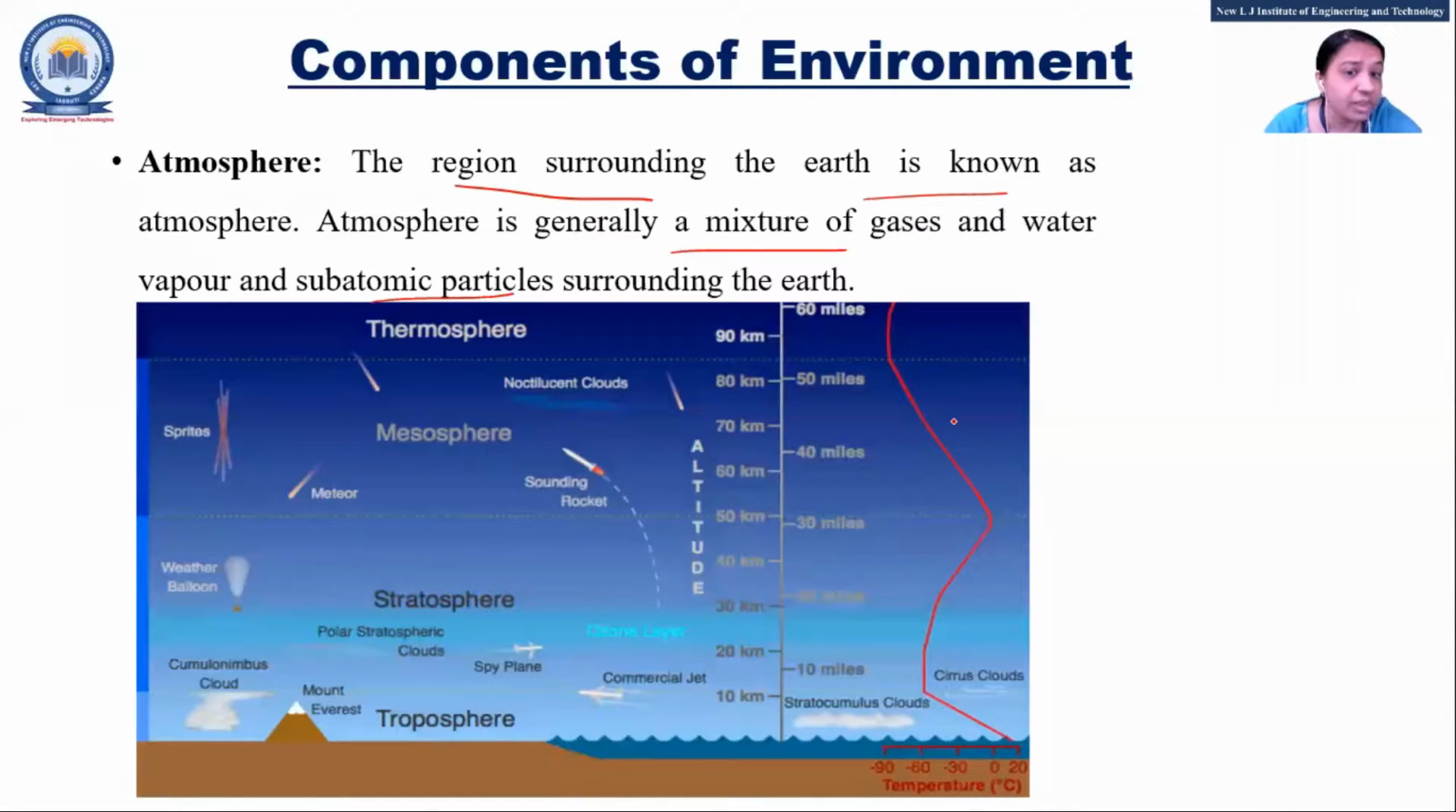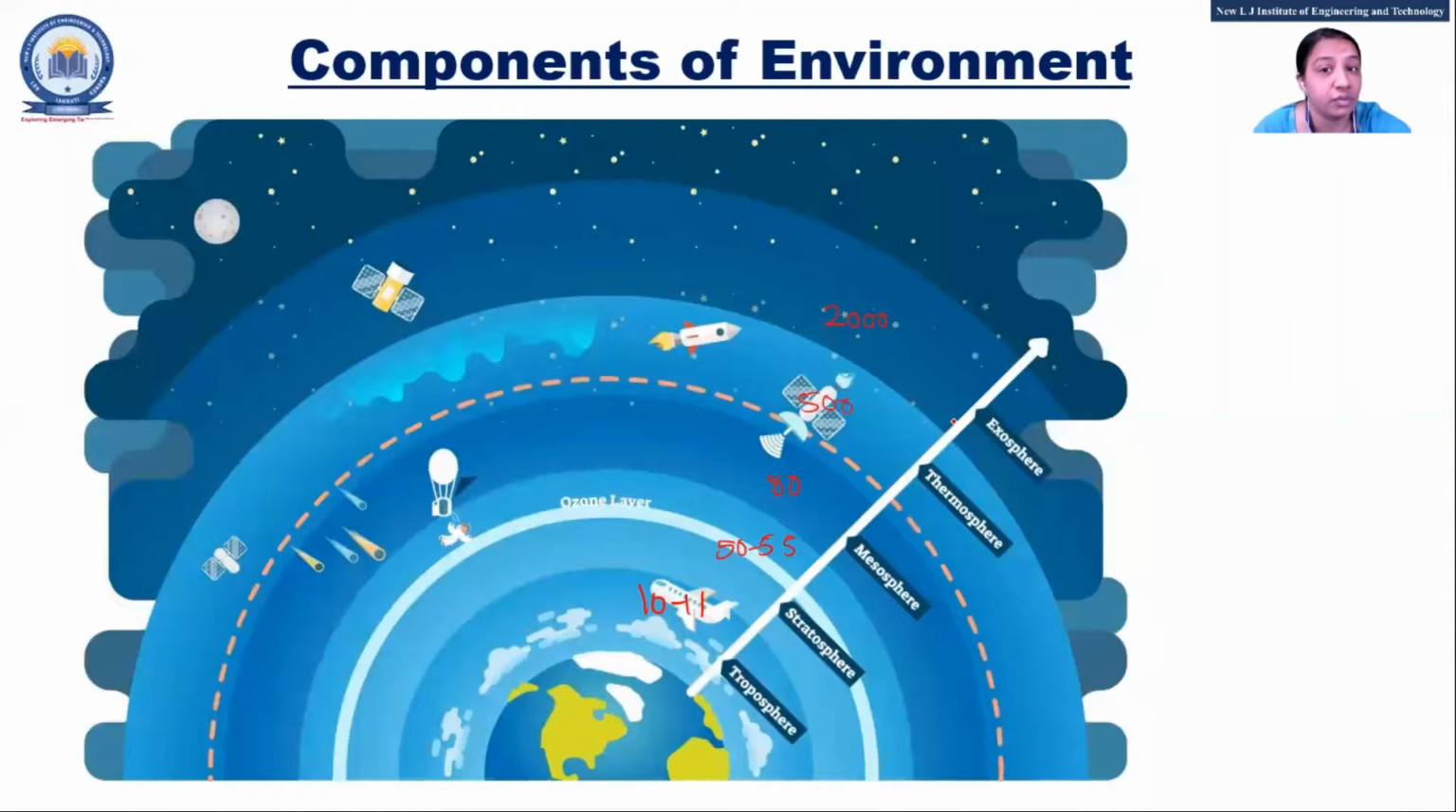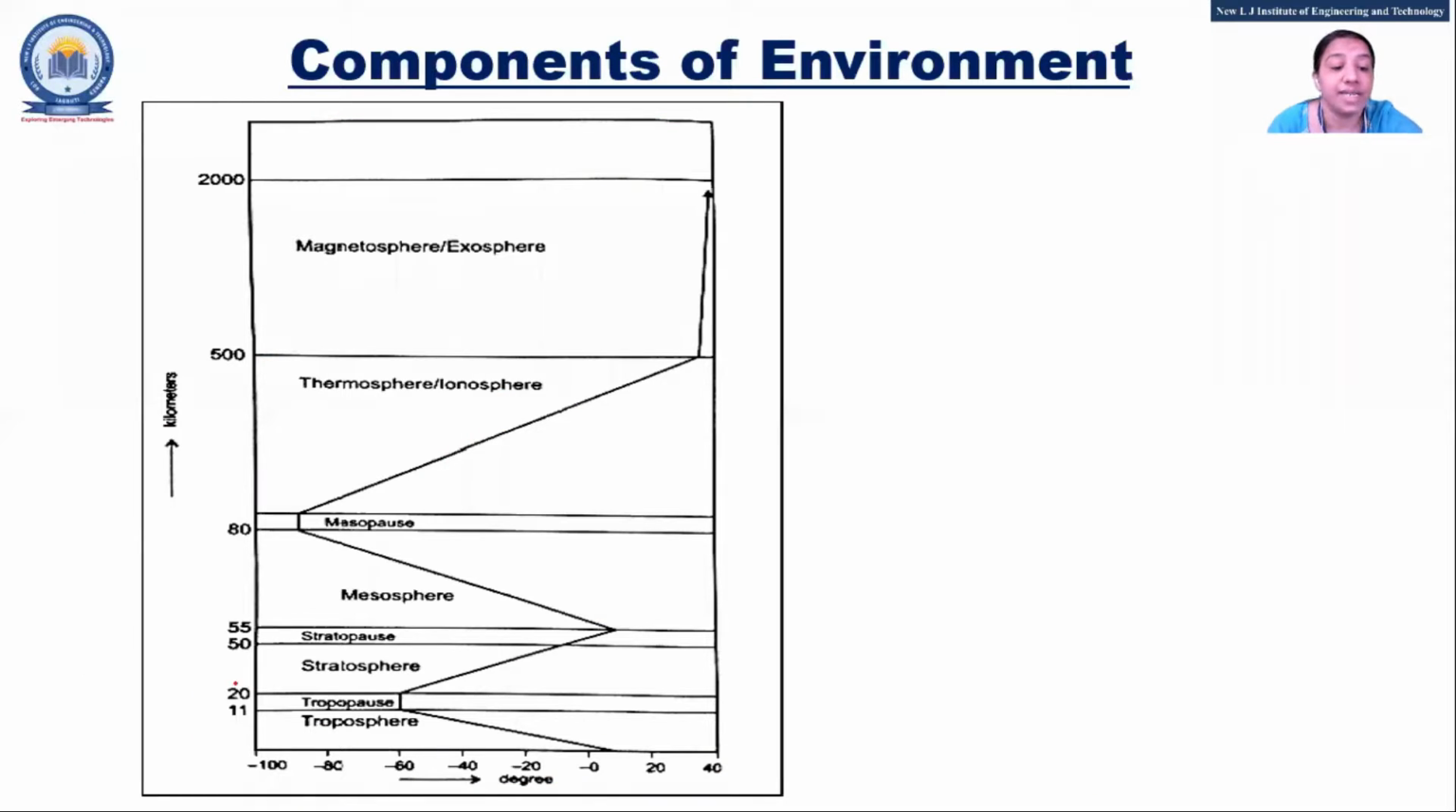Now the atmosphere means the surroundings of the region up to some range. Again, an important question is the structure of the atmosphere. It is divided into parts: troposphere, stratosphere, mesosphere, thermosphere, and exosphere. So they are the parts.